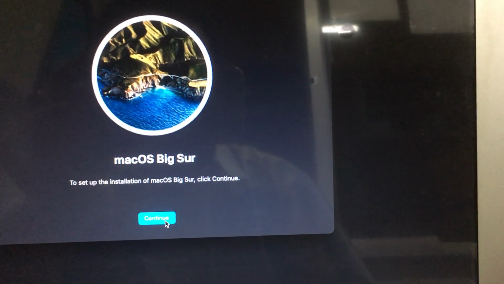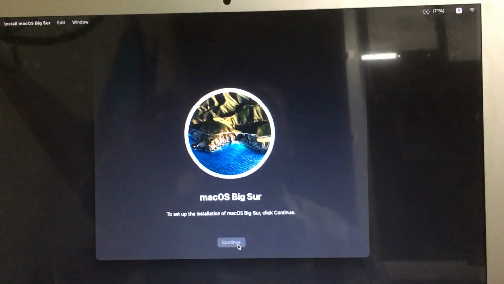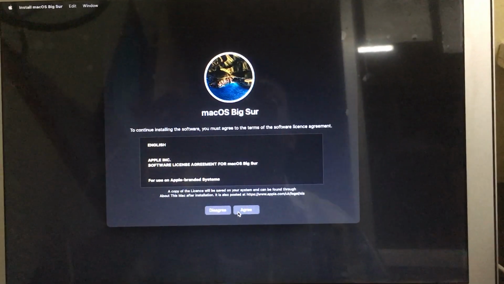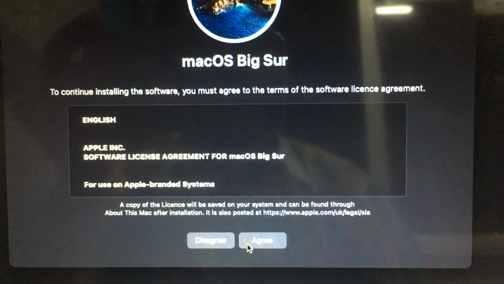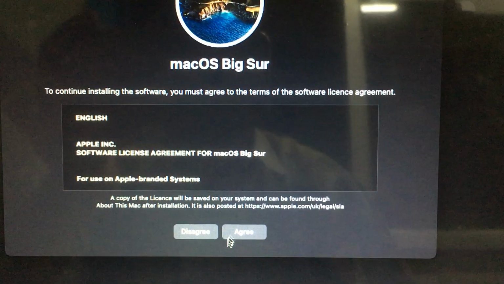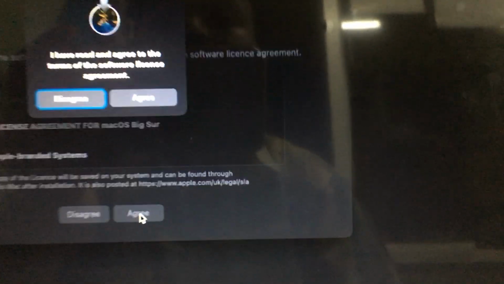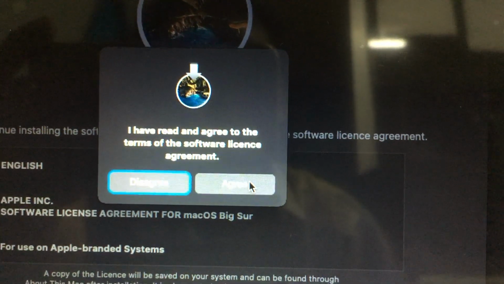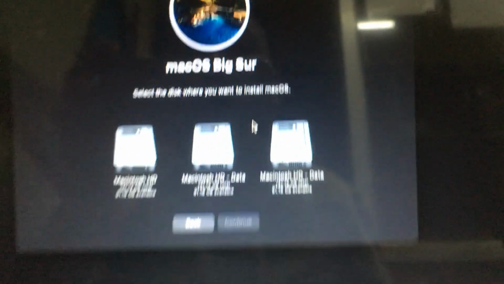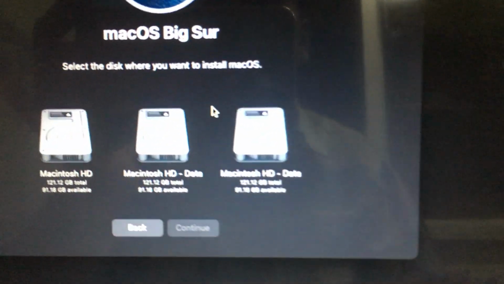Now I am clicking continue. To continue installing software, you must agree to the terms of the software license agreement. Agree. I have read and agree to the terms of the software. Click the agree button. Then it is showing select the disk where you want to install Mac OS.